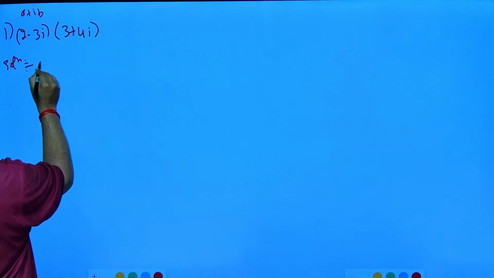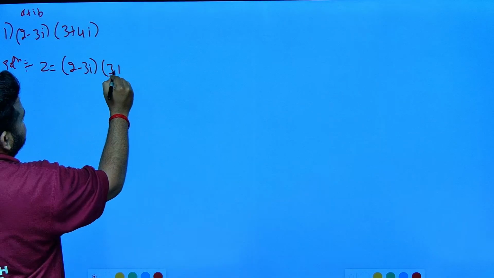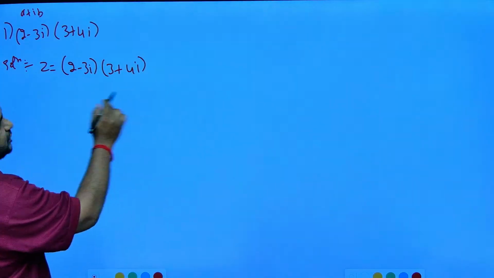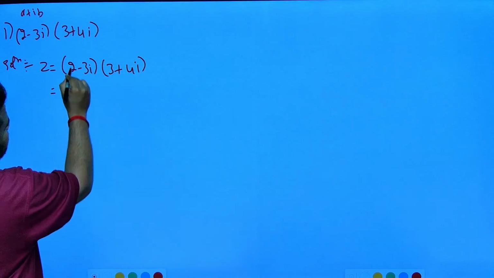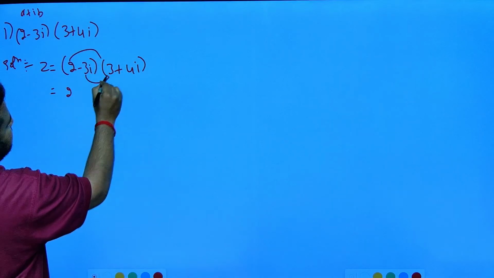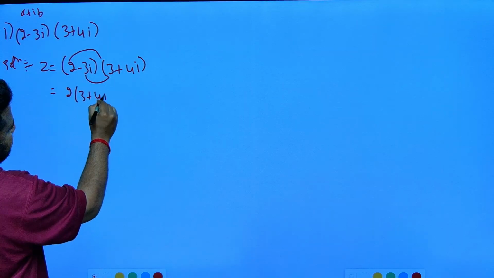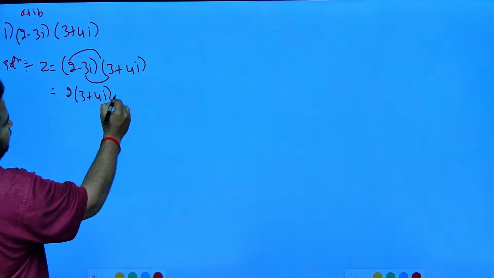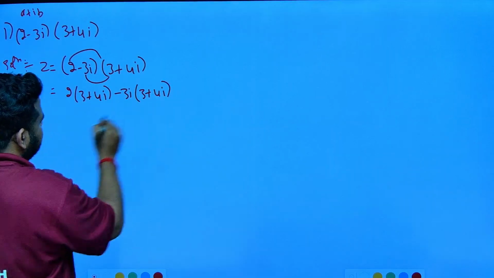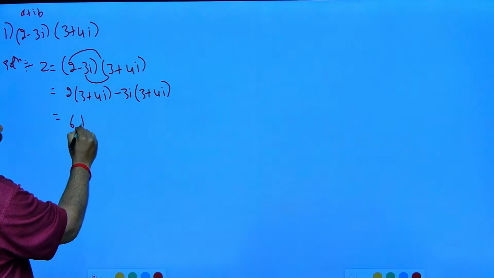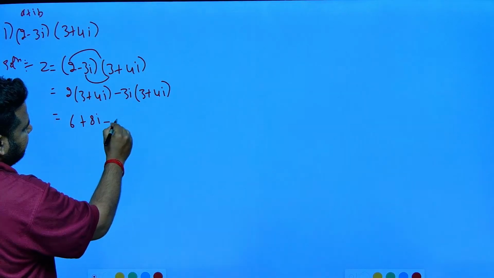See here, z is equal to 2 minus 3i into 3 plus 4i. Just do normal multiplication: 2 into this thing, minus 3i into this thing. So 2 into 3 plus 4i, next, here minus sign is there, so please be careful, minus 3i into 3 plus 4i. 2 into 3 is 6, 2 into 4i is 8i. Minus 3 into 3 is 9, 9i.